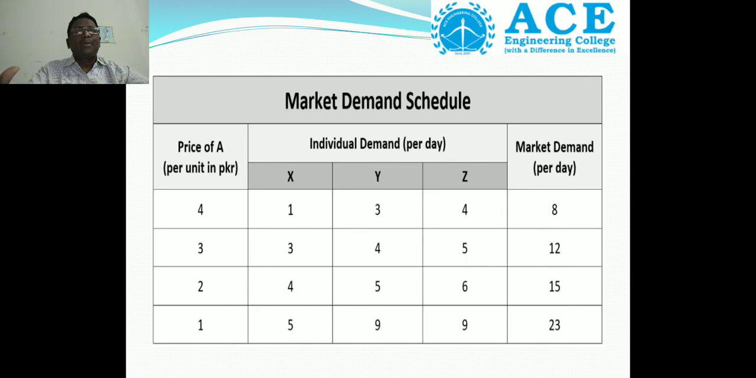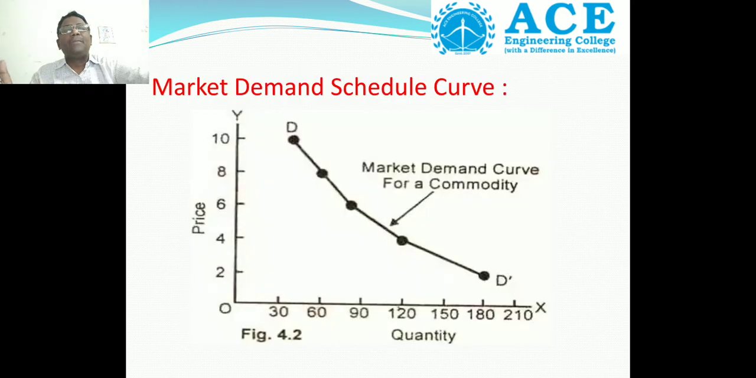When the price of product A is 4 rupees, the market demand is 8. When the price reduces from 4 to 3, the market demand is 12. When the price goes from 3 to 2, the market demand is 15. When the price goes from 2 to 1, the market demand is 23. So when the price gradually reduces, the market demand increases. Then what is the curve shape of the market demand schedule curve?